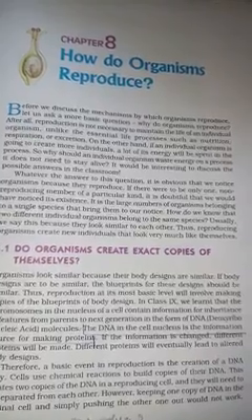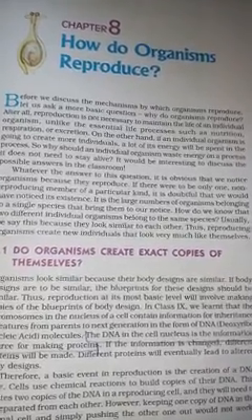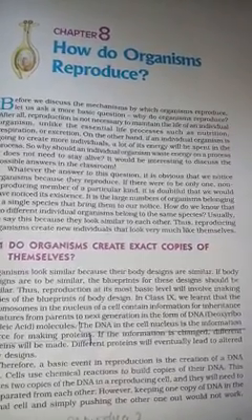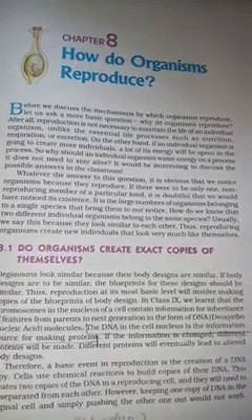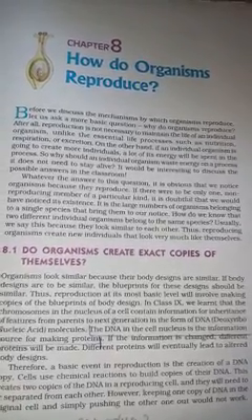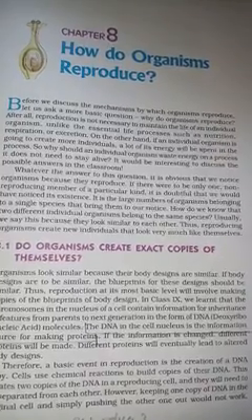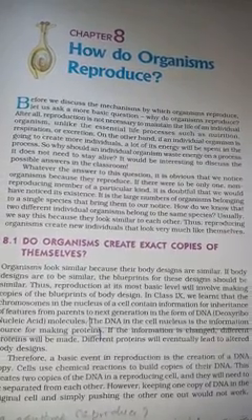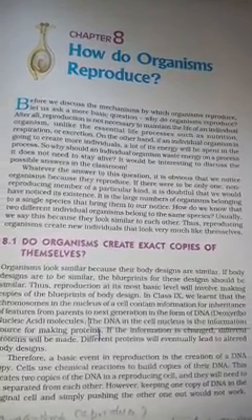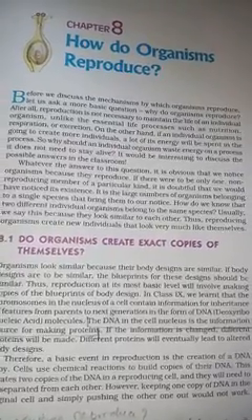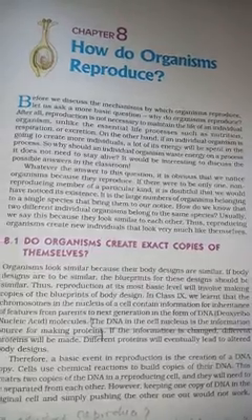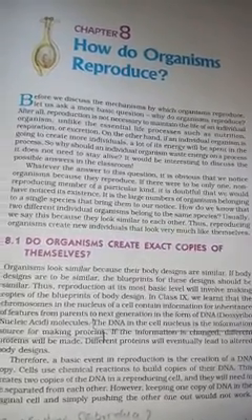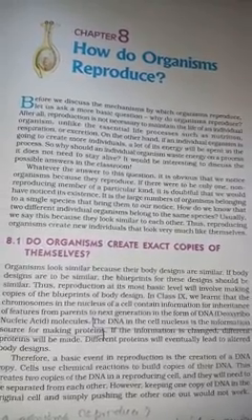Here it is written that to maintain the existence of the species, there is a necessity to reproduce by the particular parental combination. Next, what is reproduction? Reproduction is the process of creation of offspring by the parental combination of their own kind, and this reproduction can be uniparental or biparental.